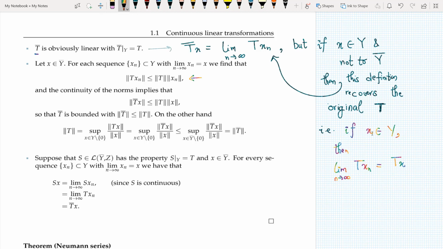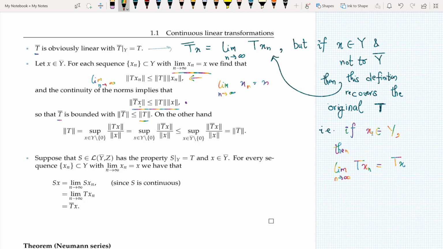Now I would ask you to take limits on both the sides. So if you take limits on both the sides, then as per my definition, T of xn, limit n tending to infinity, becomes T bar x, and xn becomes x, because again this is how I defined my x to be. You see here? Now if I look at this, I can say that my T bar is bounded with norm of T bar less than or equal to norm of T. I get it from here.